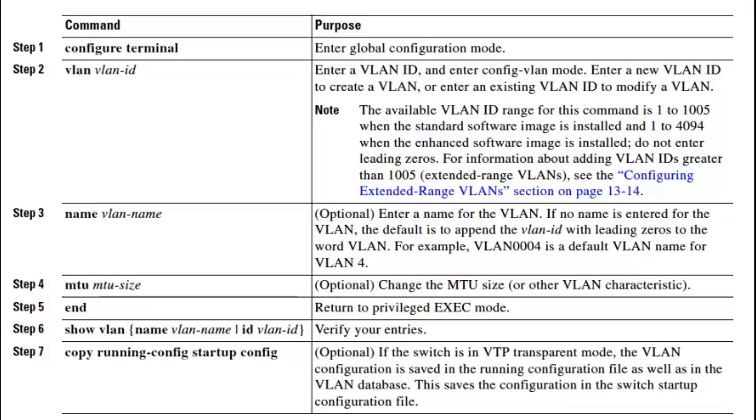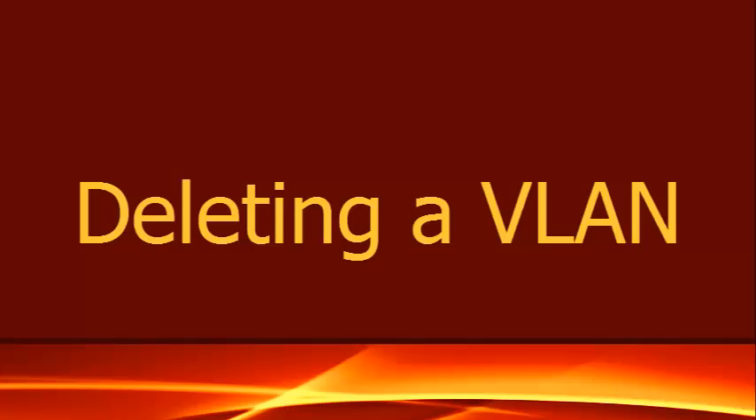In configuring normal range, follow these steps. First, enter global configuration. Next, enter vlan and the VLAN ID, for example, vlan 10. Step 3 and step 4 are optional, so you can already enter the end command. To show the VLAN, just enter the command show vlan, then save it.